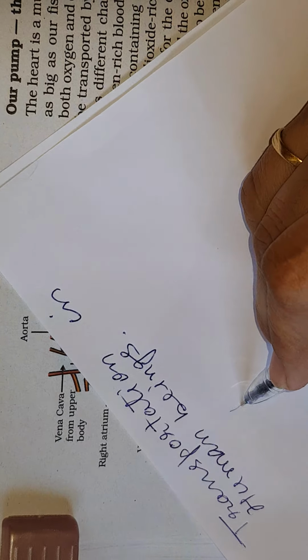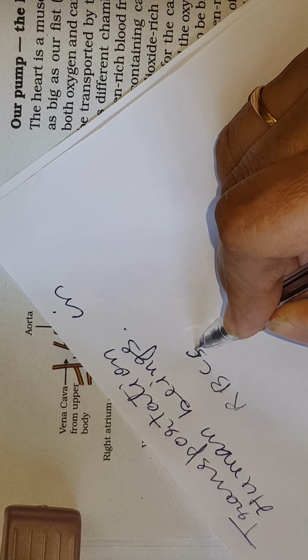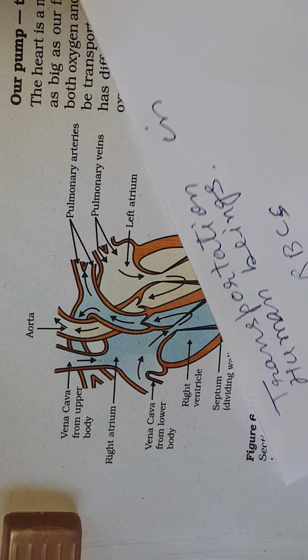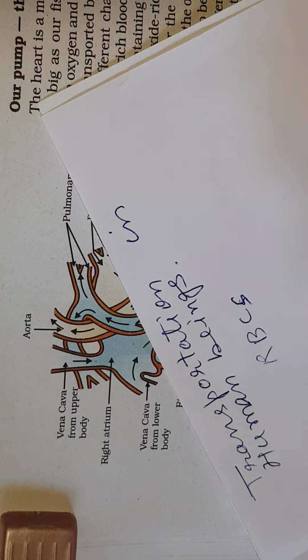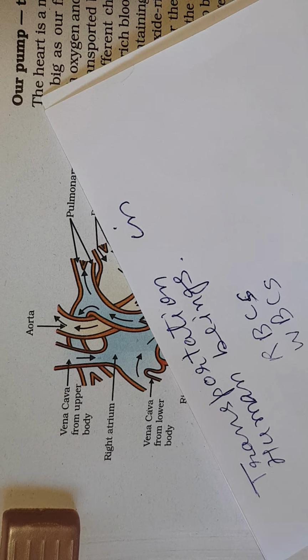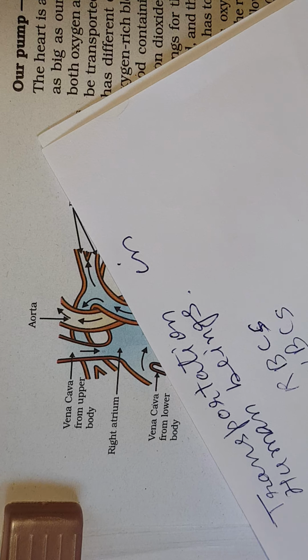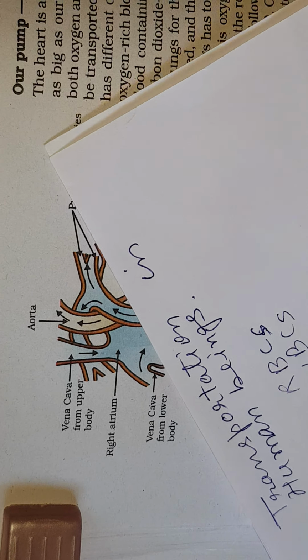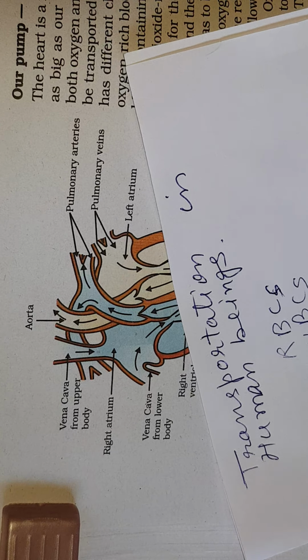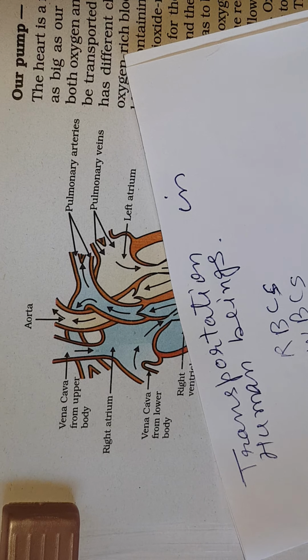Similarly, white blood cells are written as WBCs. And blood platelets. The red blood cells do not have any nucleus in them. White blood cells contain the nucleus and blood platelets further do not have a nucleus in them.